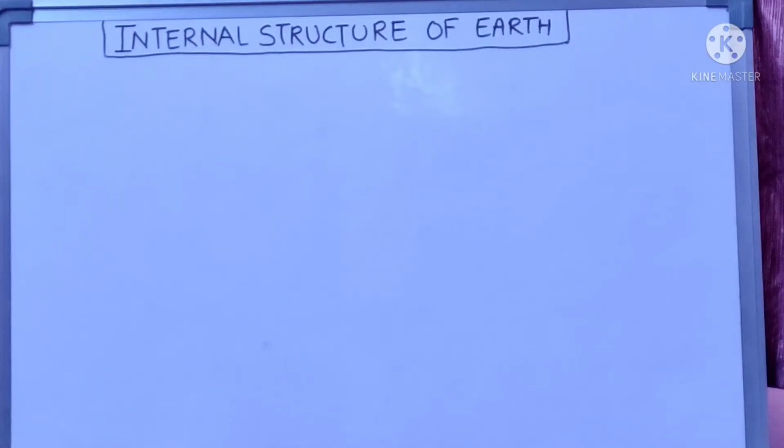So today we start a new topic, that is the internal structure of Earth. Direct observation of the interior of the Earth is not possible, as we know, because as we go deeper inside the Earth, the temperature increases.